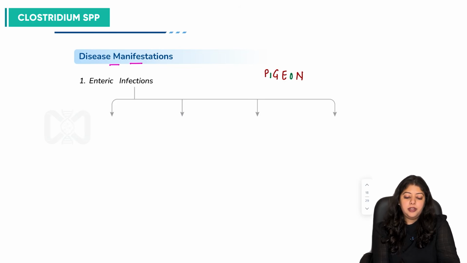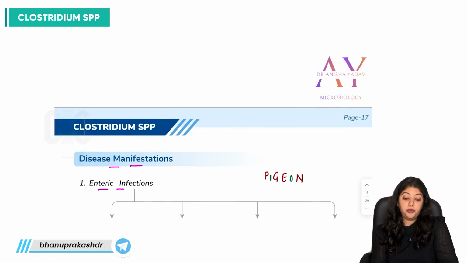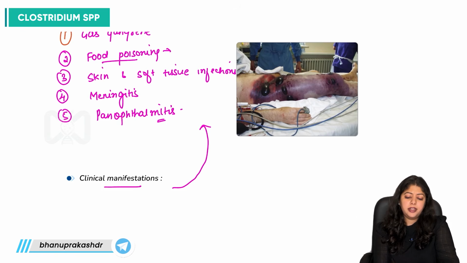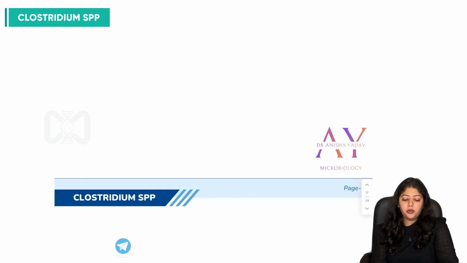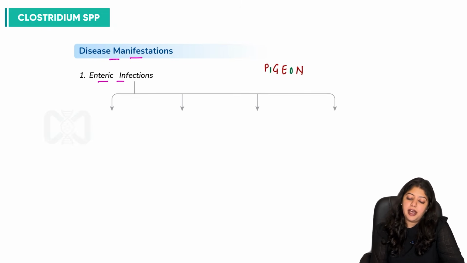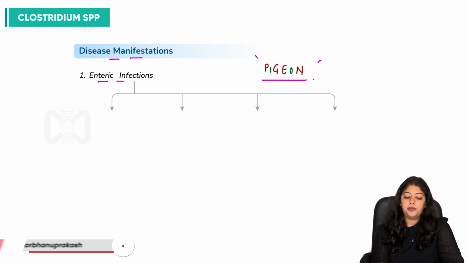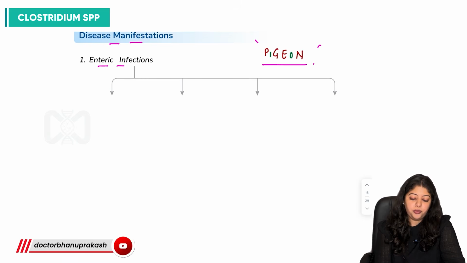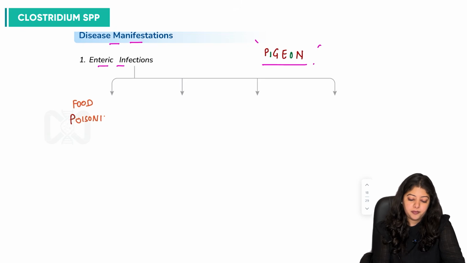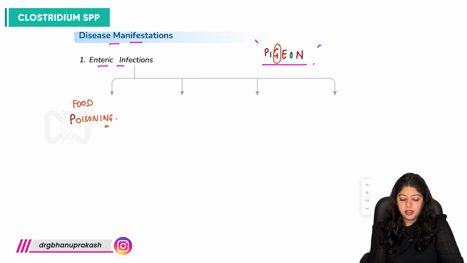So firstly, when we have spoken about it can produce food poisoning, or we can write enteric infections, it is not just food poisoning that it is causing. When we talk about these enteric infections, we have a mnemonic which is PIGEON. P stands for food poisoning. Then G stands for gangrenous appendicitis.